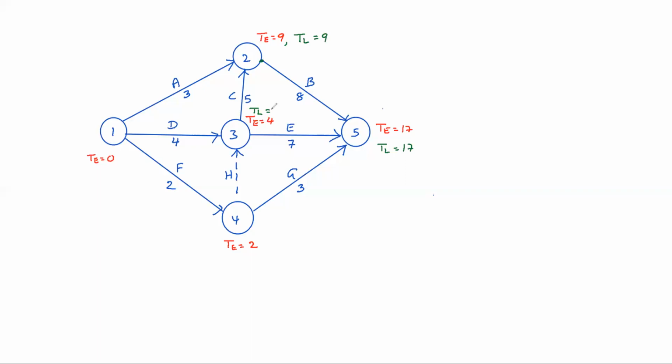TL at 3: 9 minus 5 is 4, 17 minus 7 is 10, whichever is least, so 4. At 4, TL is 17 minus 3 is 14, 4 minus 0 is 4, so 4 is the least. At 1: 9 minus 3, 6; 4 minus 4, 0; 4 minus 2, 2. So least is 0.